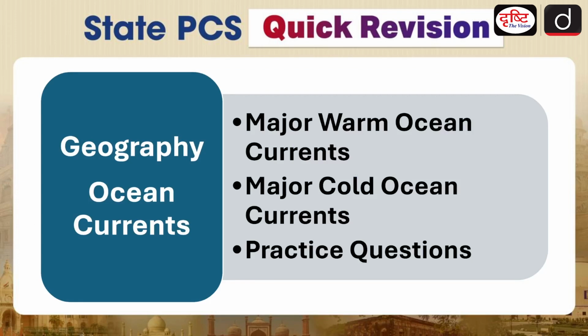In this episode of the Geography section, we will be talking about ocean currents. We will be looking at what ocean currents are and what factors influence them. We will be seeing the major types of ocean currents, that is warm ocean currents and cold ocean currents. Other than that, we will be talking about surface ocean currents and deep water ocean currents. All these factors will be discussed today in this section.